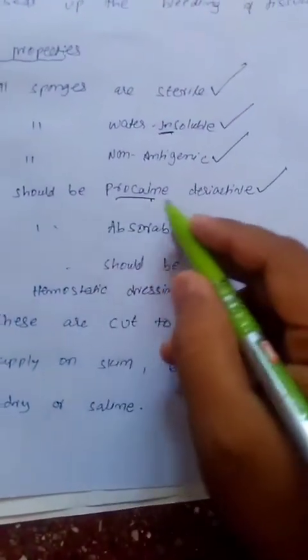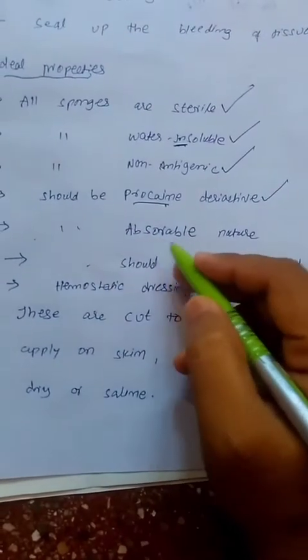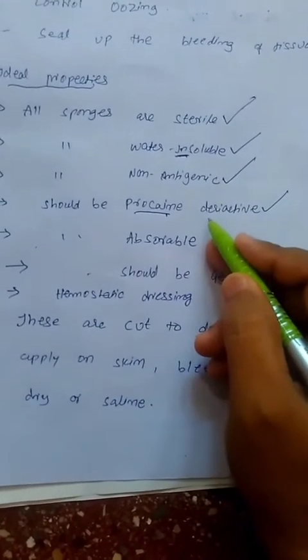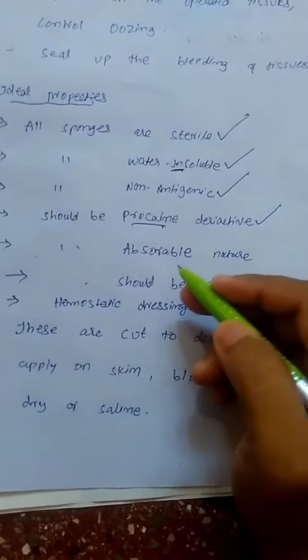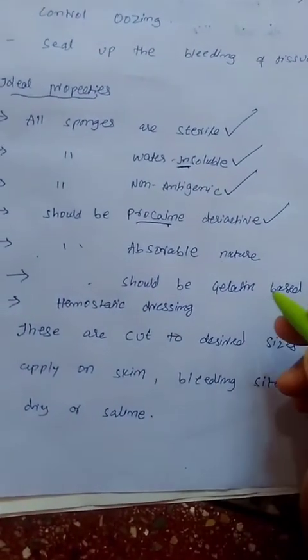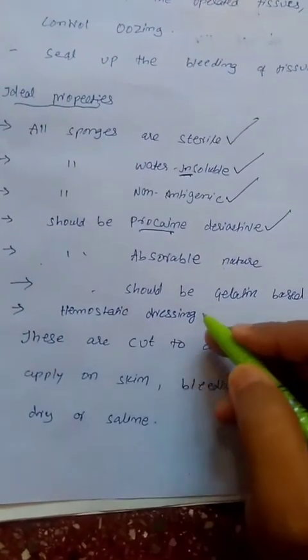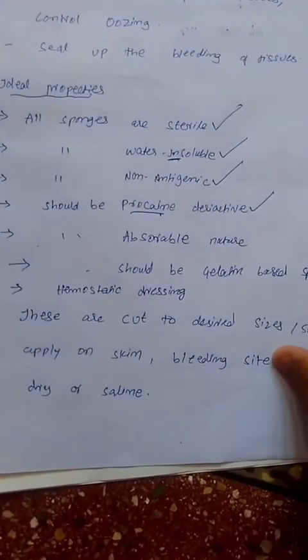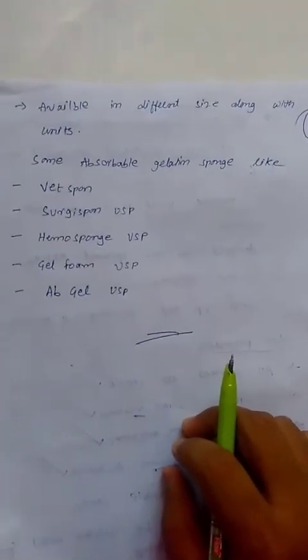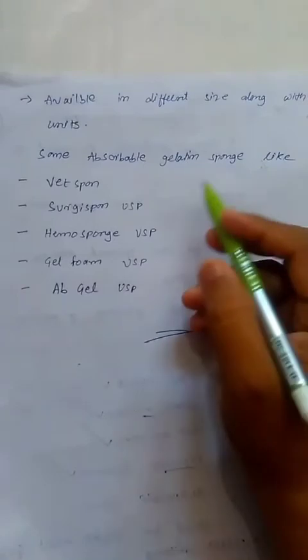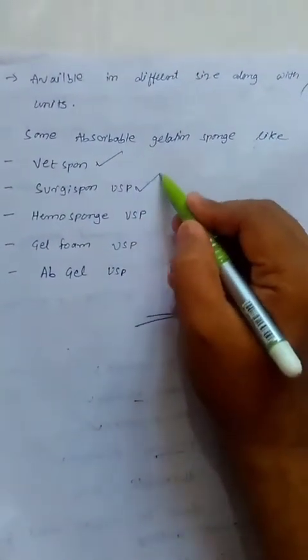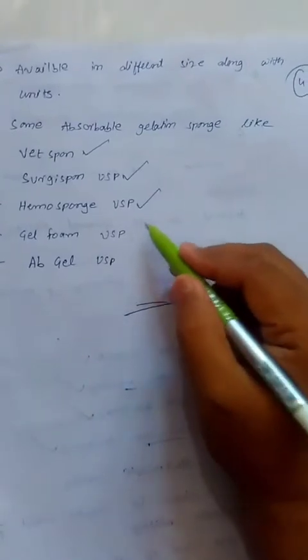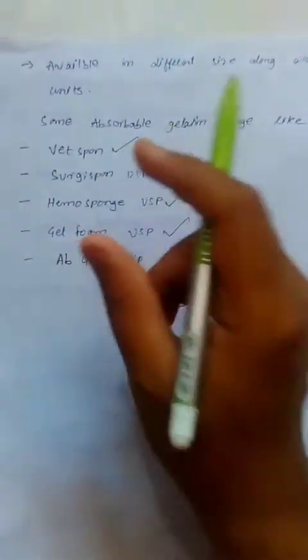Okay, there must be procaine derivatives. This must be absorbable in nature, easily absorbed in skin or the cells, in hemostatic conditions or tumor cells. It must be a gelatin-based product, used as hemostatic dressings. These are cut into different shapes and sizes based upon the bleeding site, etc. These are available in different sizes along with units. Some gelatin sponges are Wet Sponge USP, Surgifoam USP, Hemosponge USP, and Gelfoam USP. These are some examples of gelatin sponges.